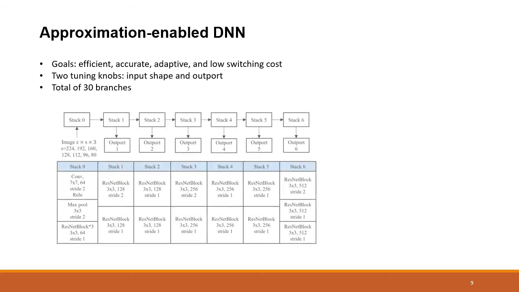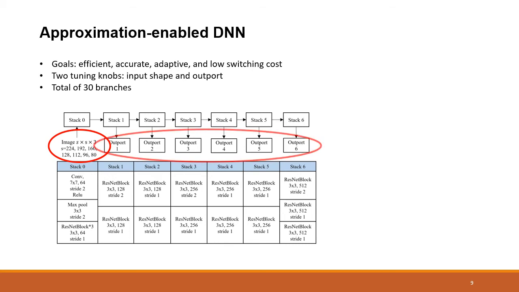So we design two tuning knobs. The first one is the input shape, which means how we resize the video frame to fit into the neural network. The other is the output, which means at which layer we want to get the classification results. The intuition is that a smaller shape and an early output can improve efficiency at the cost of reduced accuracy.